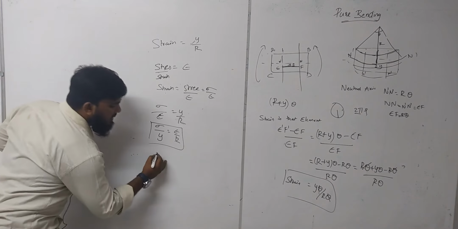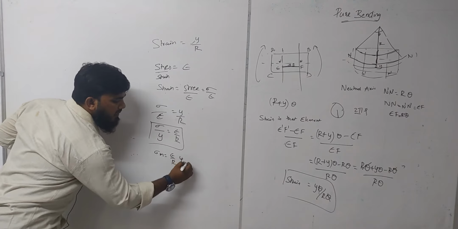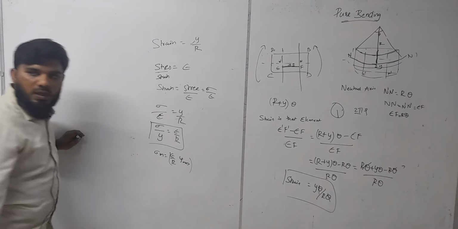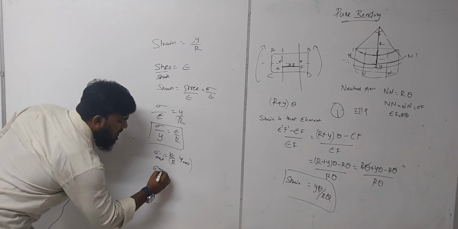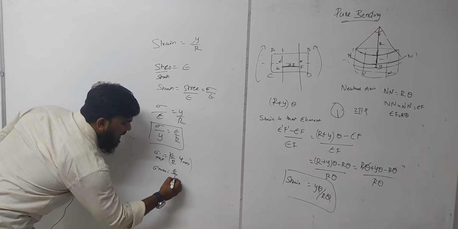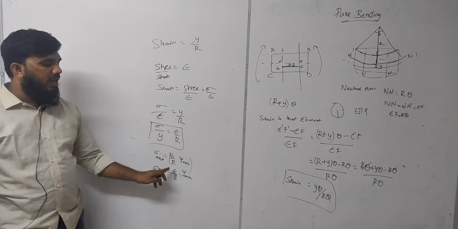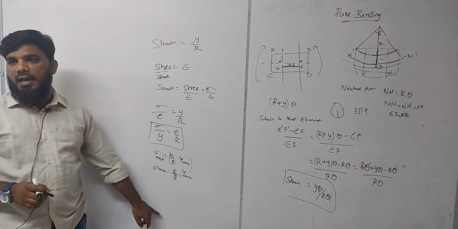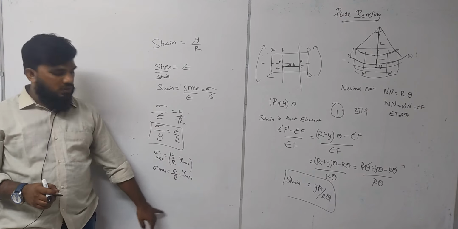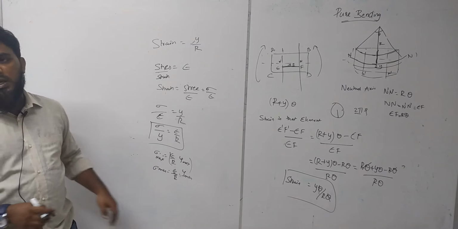So sigma max will become E by R of y max. If you want to find sigma minimum, then you have to take E by R y minimum, because for a particular element Young's modulus is fixed and the moment by which it is making an angle will be fixed, the radius will be fixed. So the only value that varies is y minimum.